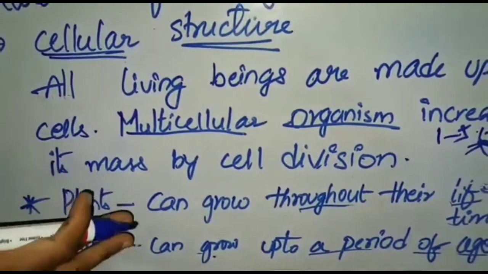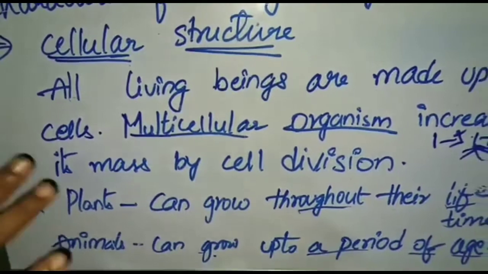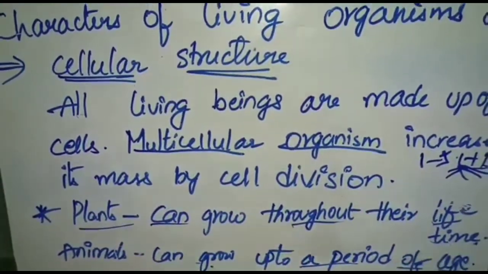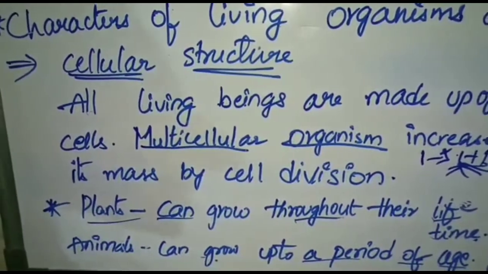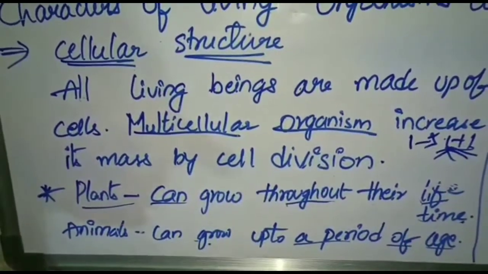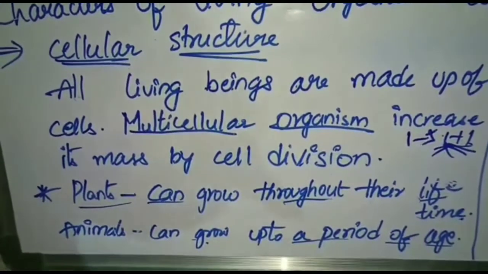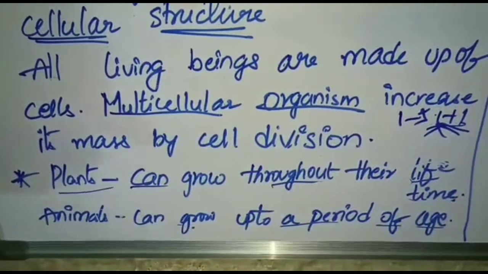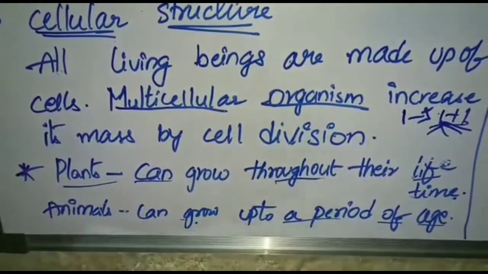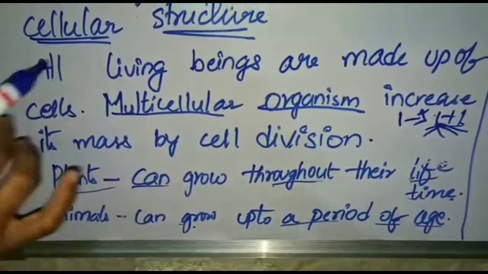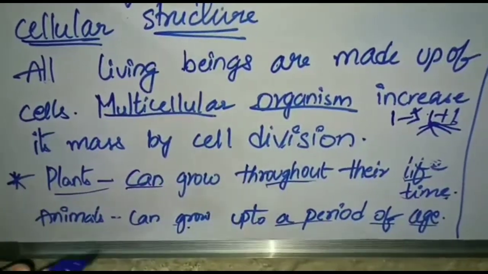If we consider the differences between plants and animals, plants can grow throughout their lifetime, and cell division is a continuous process. The formation of new leaves, new stems, and new flowers takes place throughout their lifetime. Until the plant dies, cell division is a continuous chain process.